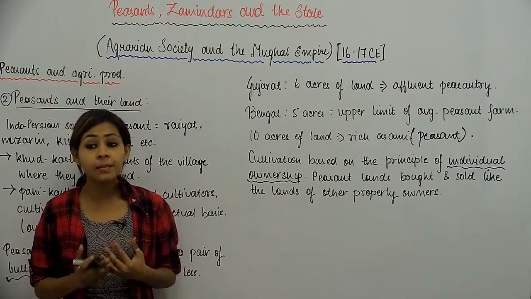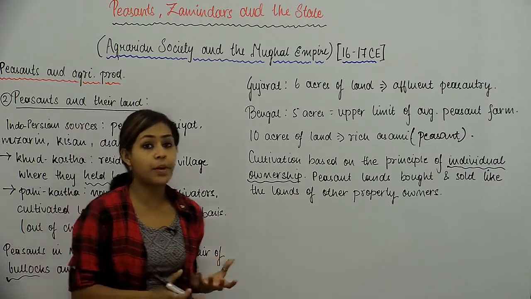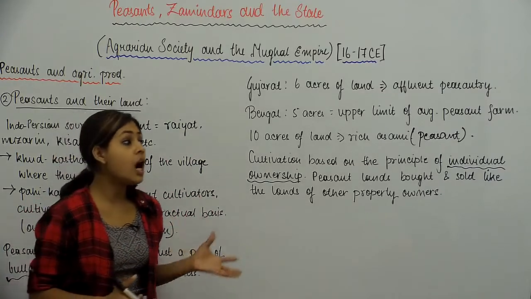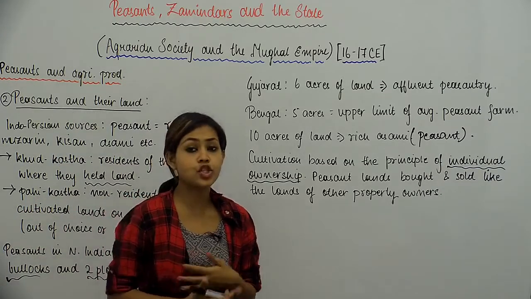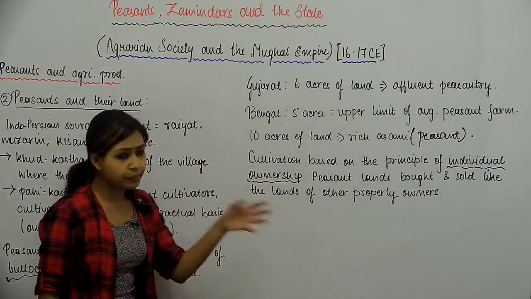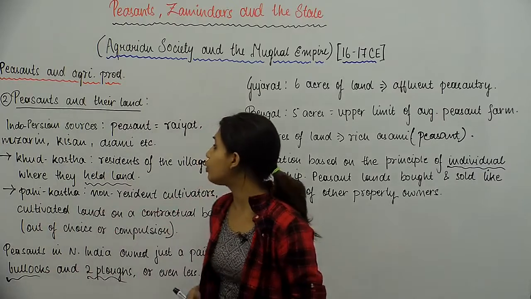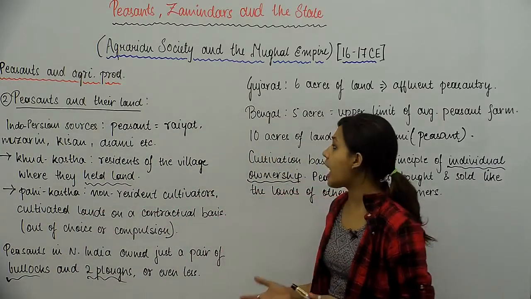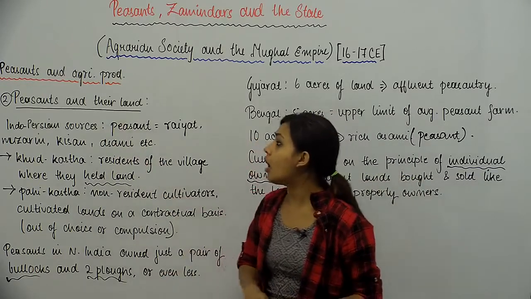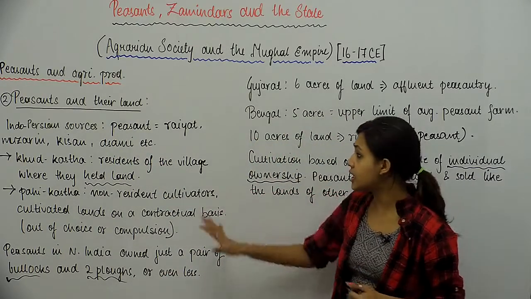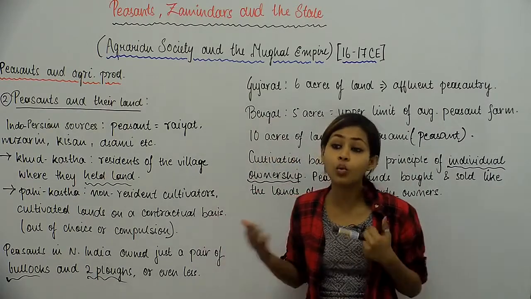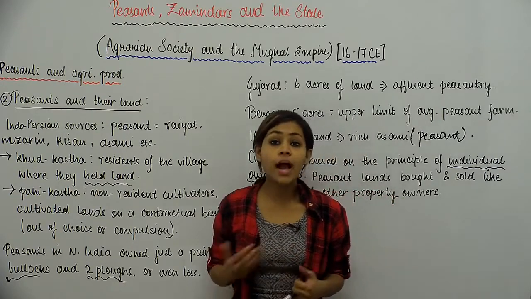बट जब जमीन का सवाल आता है तो पेजेंट लैंड होल्डिंग्स वर नो डिफरेंट फ्रॉम अदर लैंड होल्डिंग्स, एंड दे वुड बी purchased and sold by people just like anybody would deal with a normal property. So that's all that we have here to learn about peasantry and land holdings. Moving on, we will be studying a couple more topics under peasants and agricultural production, and this here is all that we have about the peasantry and the kind of land holdings that they owned in our country back in the Mughal period.